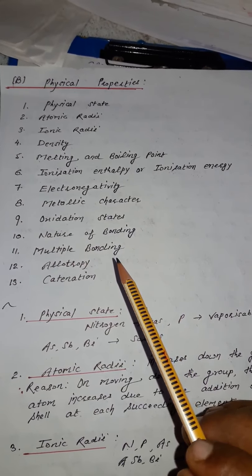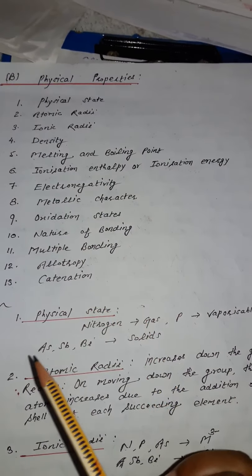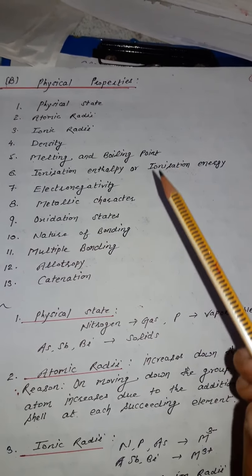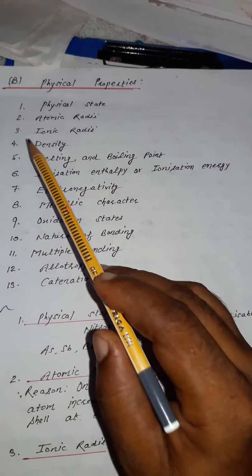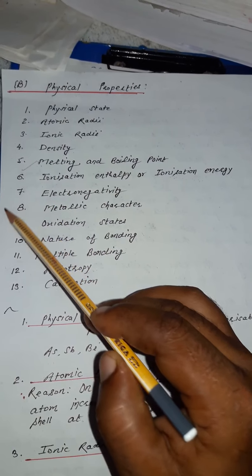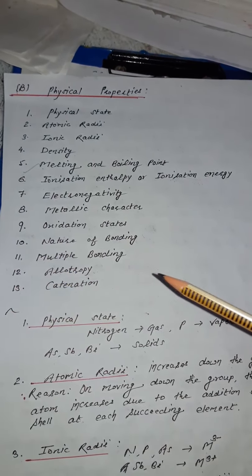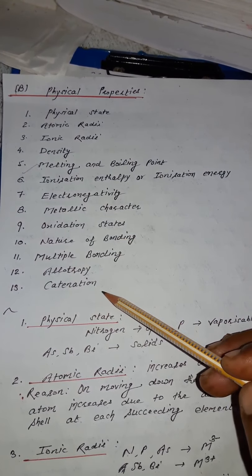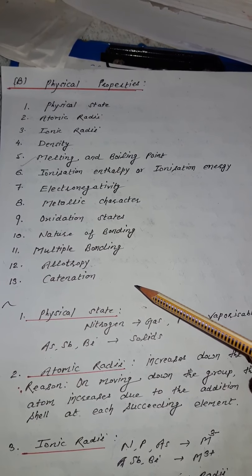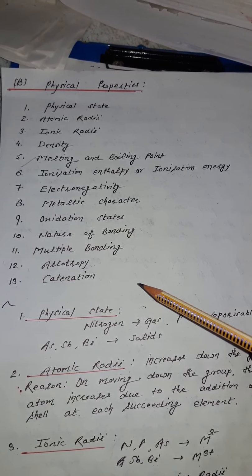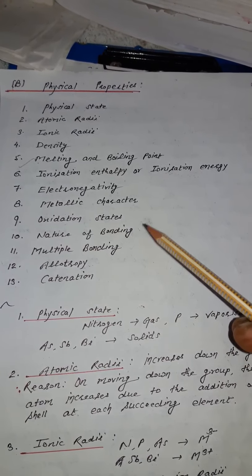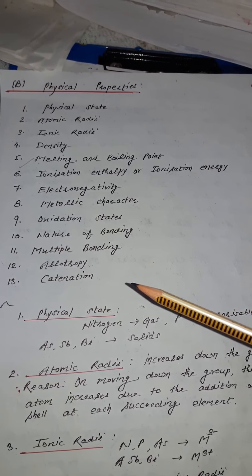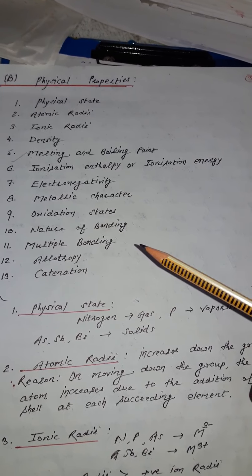Next we are going to study the chemical properties of group 15 elements. In the previous first video we covered up to 5, and next, these are the 13 properties up to catenation we have studied. So revise these properties, and check what the variations of these physical properties along the group from top to bottom are, and which are the exceptional cases.